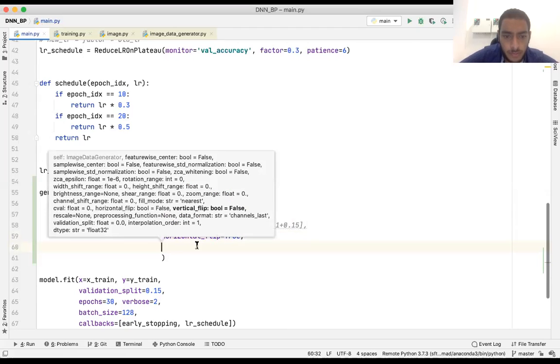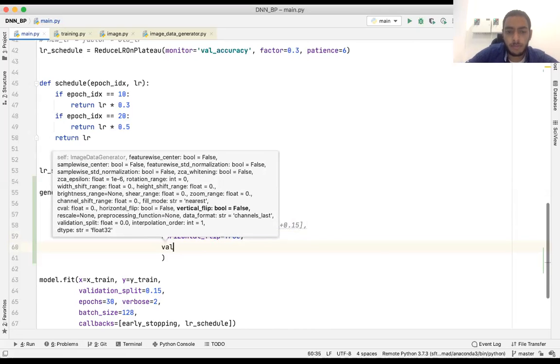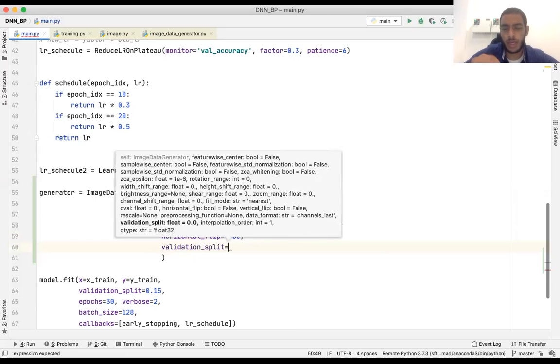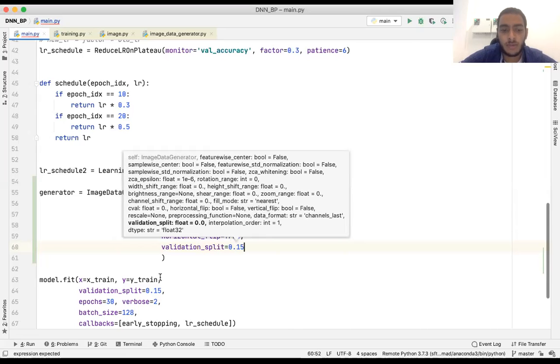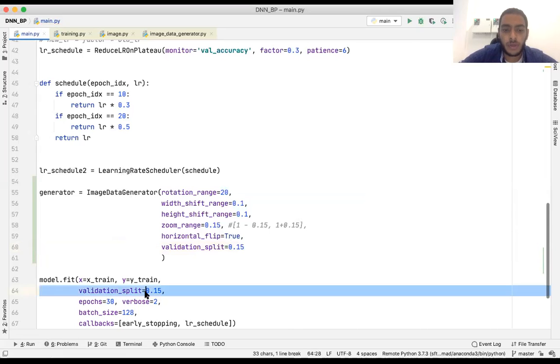So what else? I think that's it. One important thing is the validation split. This generator basically generates batches of transformed data, so you need to specify the validation split inside it. So I'll put also 15% as it is here. And that's it.